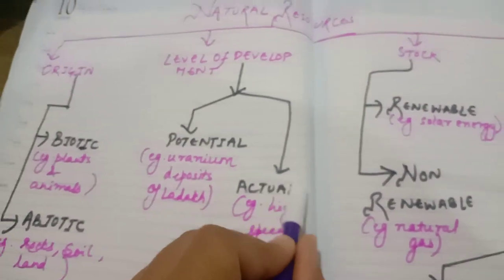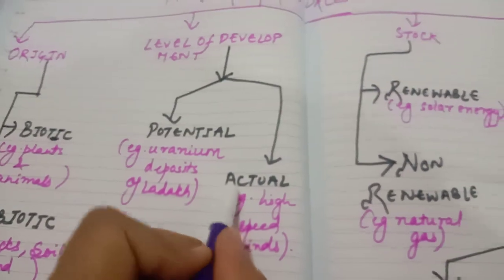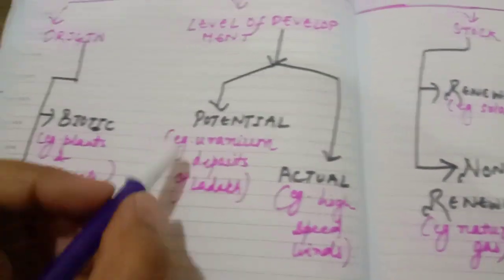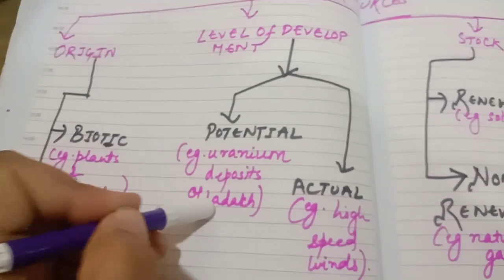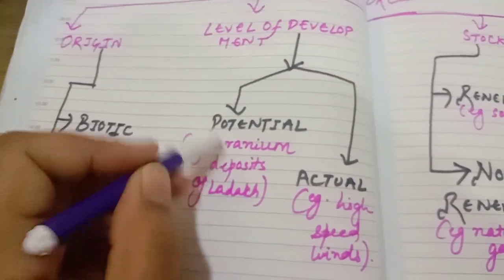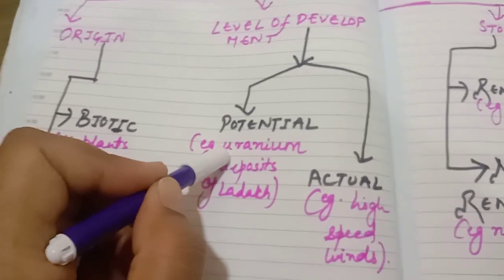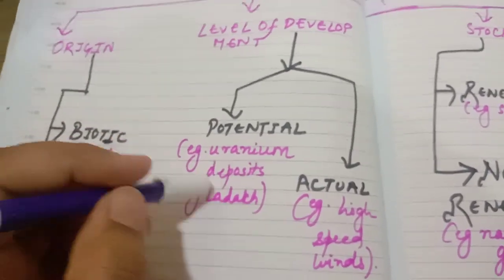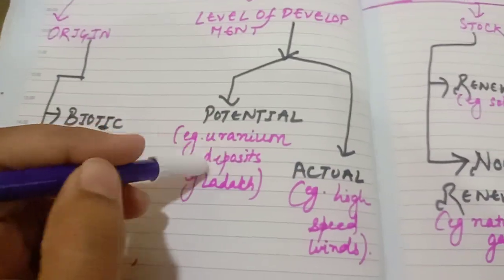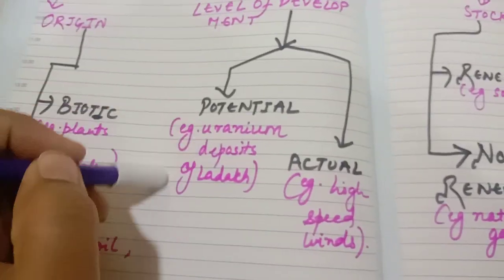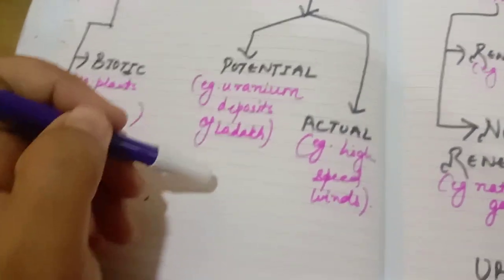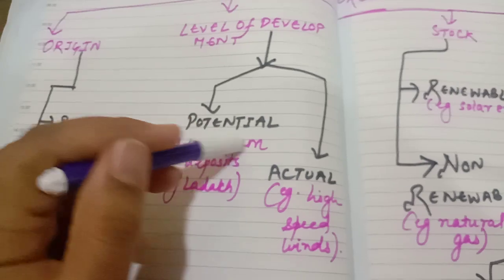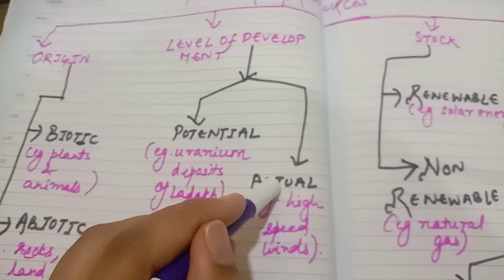Actual resources, the resources which are developed and are in use right now in the present time are actual resources. For example, Ladakh. In the Ladakh region, there are uranium deposits which are found. Okay, so people have found uranium deposits of Ladakh, which is not in use now, but in the future it can be used and it will turn out to be a resource when we find lot of use of uranium. Okay, hence it is a potential, an example of potential natural resource.